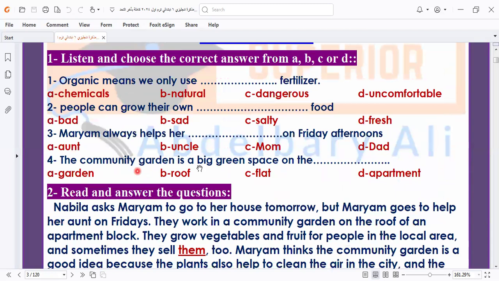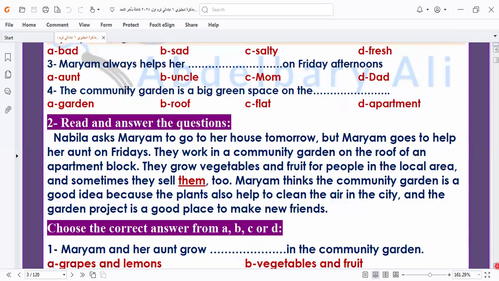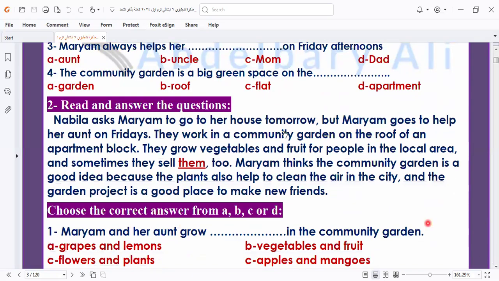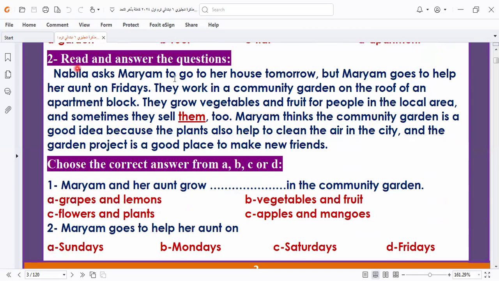The community garden is a big garden space on the roof. Let's read the text and answer the questions below. Nabila asks Mariam to go to her house tomorrow. But Mariam goes to help her aunt on Fridays. They work in a community garden on the roof of an apartment block. They grow vegetables and fruit for people in the local area, and sometimes they sell them.